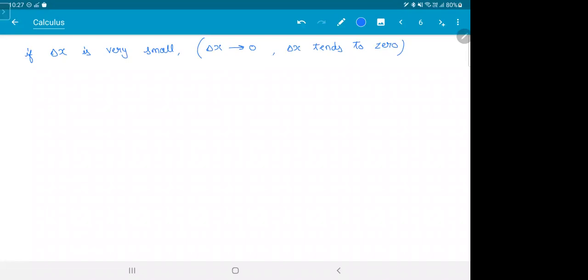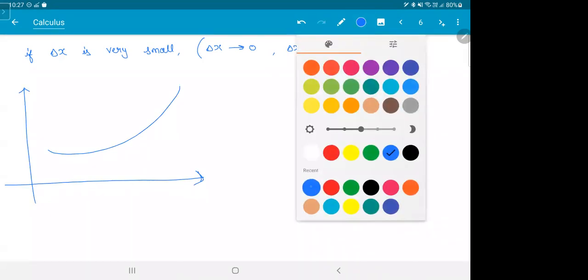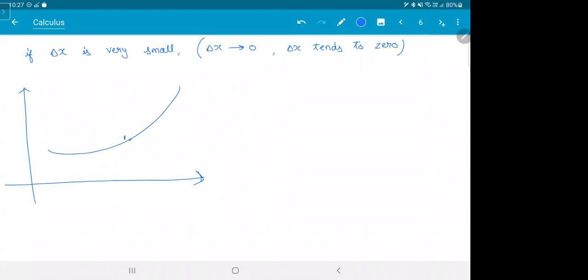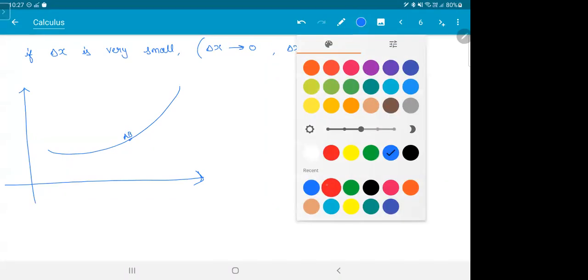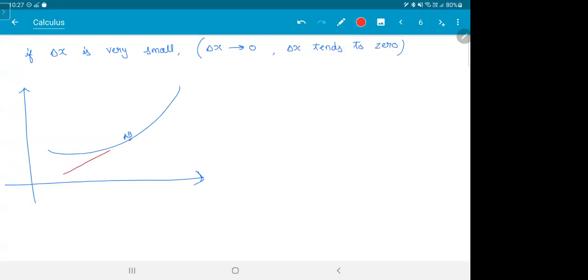Delta x tends to 0 means you brought the points so close that points A and B are literally so close. When you draw a line, it becomes like this. Now what happens? The line AB becomes a tangent to the curve.